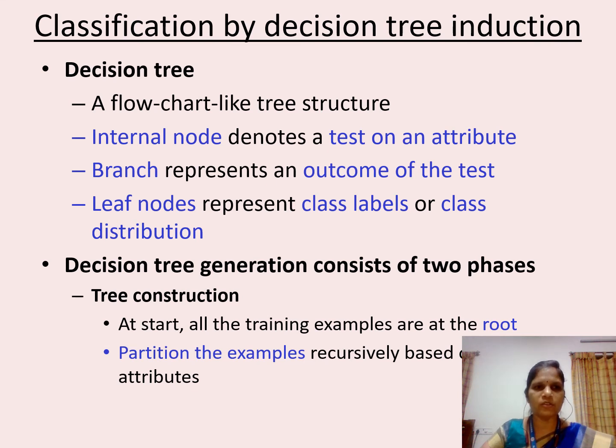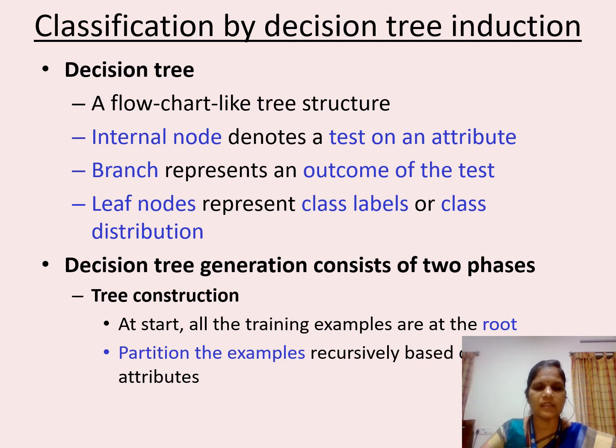Now we are moving on to classification by decision tree induction. First, we will see how a decision tree looks. A decision tree is a flowchart-like tree structure. Here, an internal node denotes a test on an attribute, which is considered the root node. The outcome of the root node is your branch. A leaf node represents class labels or class distribution. Decision tree generation consists of two phases. The first one is tree construction and the next one is tree pruning.